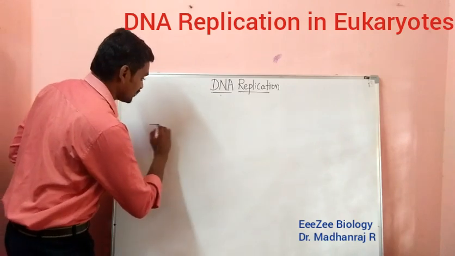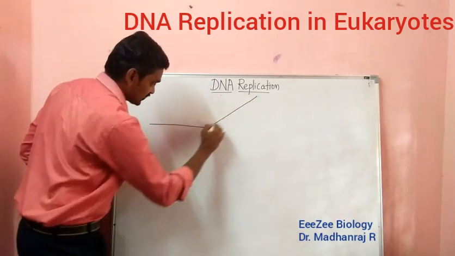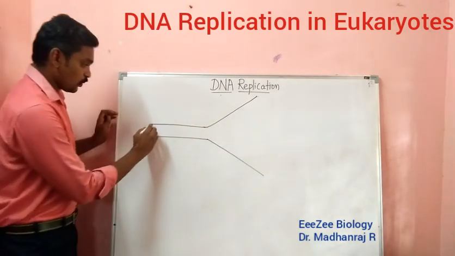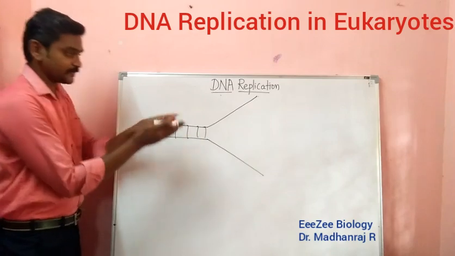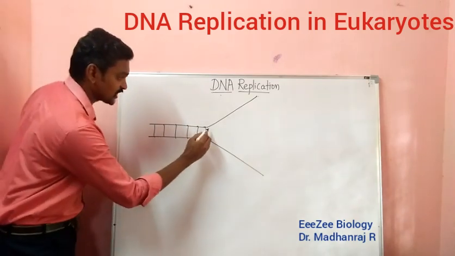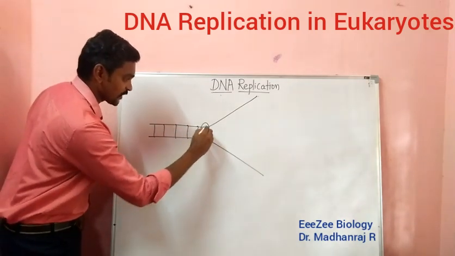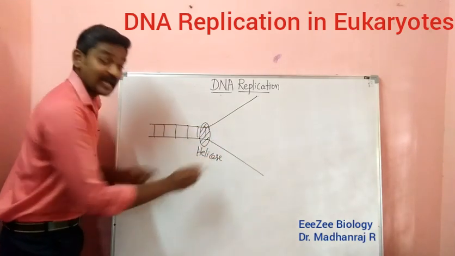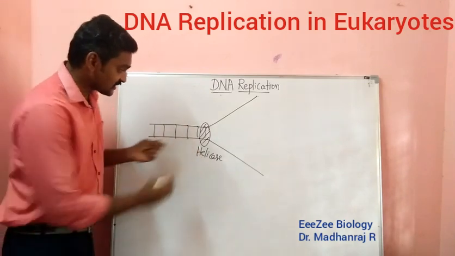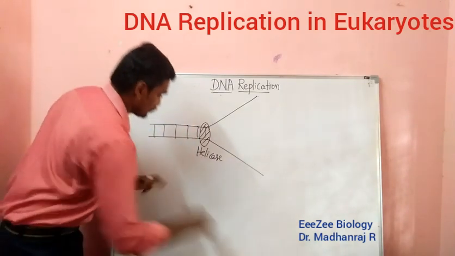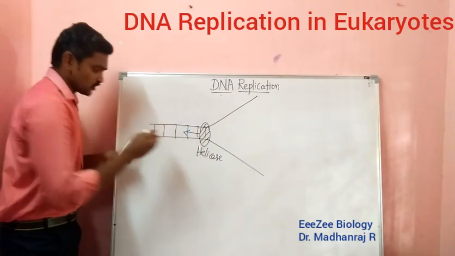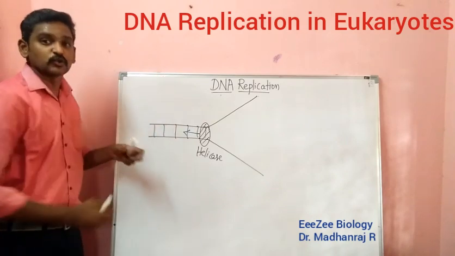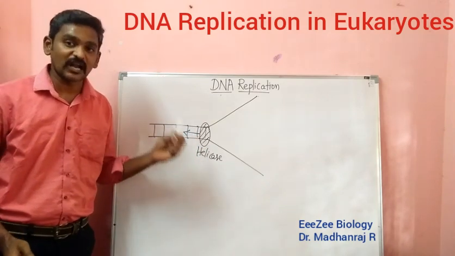Now the DNA has been opened like this. You can clearly see here it is unwound. The DNA has been unwound with the help of the enzyme called helicase. This helicase enzyme will be moving in this direction. Whenever it goes this way, it will slowly unwind the DNA molecule, so replication will be easy. So helicase is for unwinding.